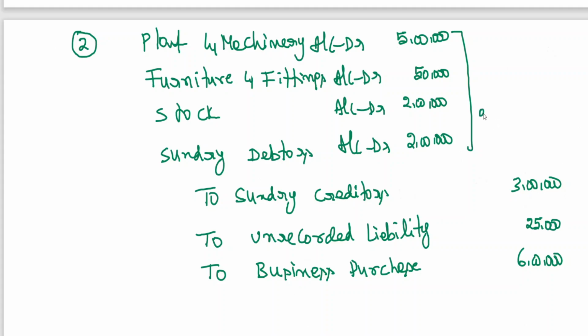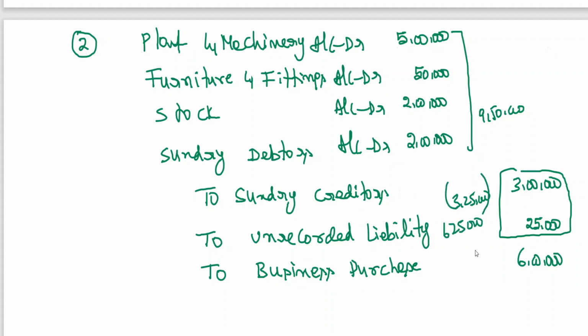550, 750, 950, no? 9,50,000. And these two liabilities, if you look into it, 3,25,000. See, 9,50,000 minus 3,25,000 is coming to 6,25,000, no? Suppose I am supposed to pay 6,25,000, but I am paying how much? 6 lakhs. Assets minus liabilities taken over: how much I have to pay? 6,25,000 to pay. But how much I am paying? 6 lakhs. 25,000 is a gain.